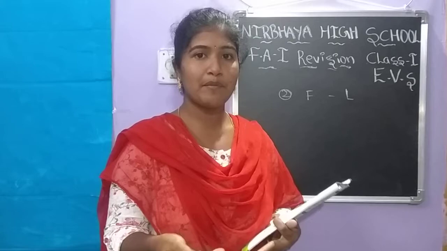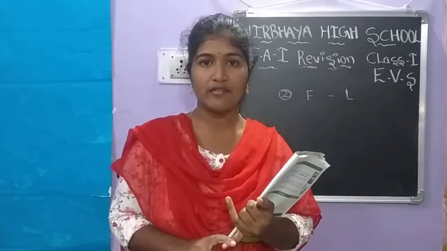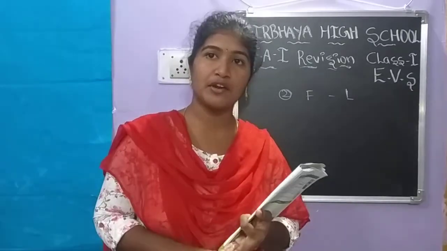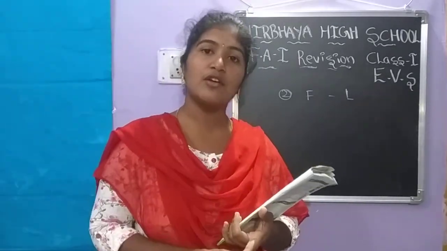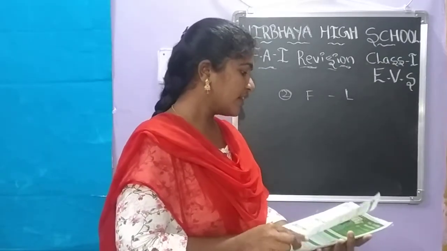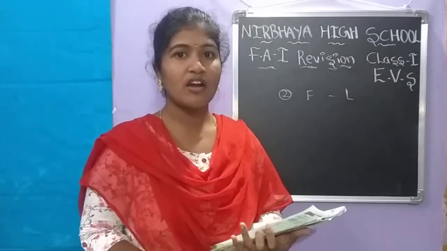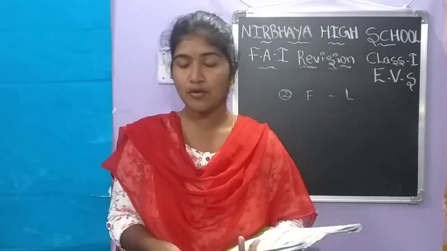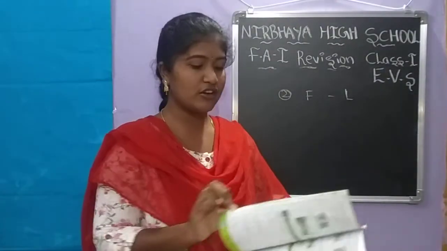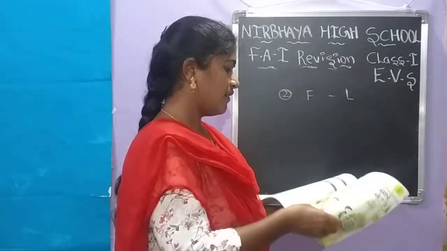How do you talk about yourself? For example, you have to say, my name is, and also say your contact number, your date of birth and your address. About you means you have to say your name, address and contact number. So take out your homework workbook. We have to solve our workbook.